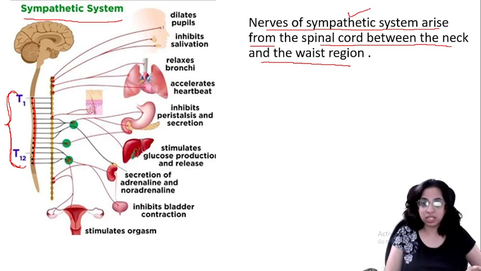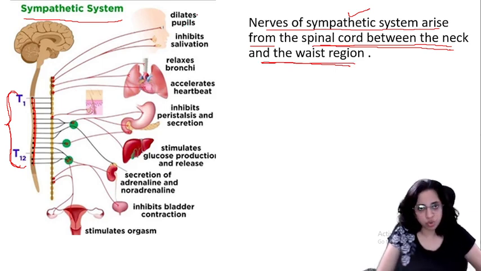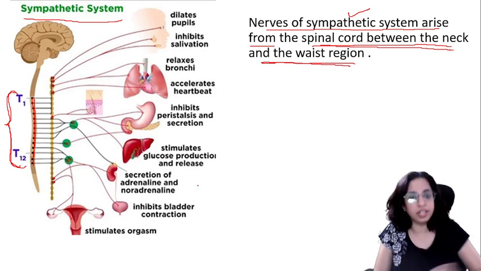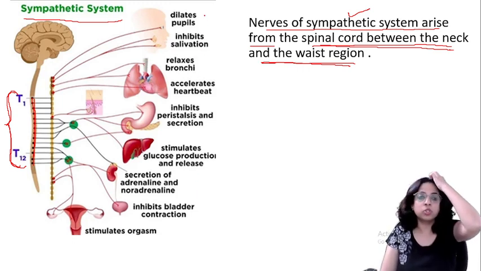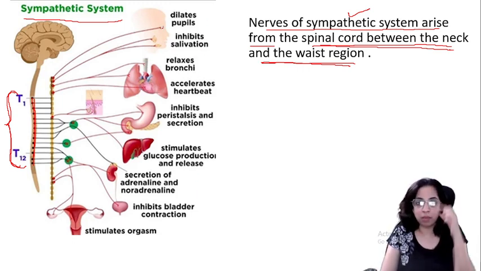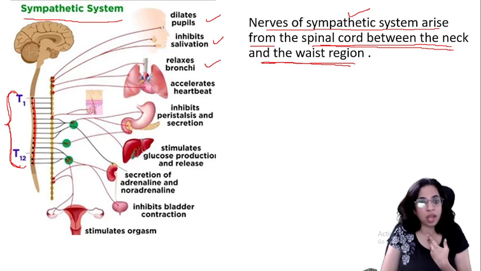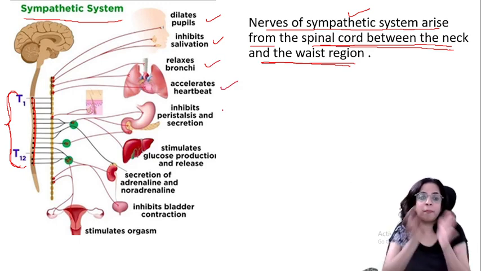The sympathetic system nerves arise from the spinal cord between the neck and the waist region, and then they control these. I'll just read it for you, but then we will do it in detail also. It dilates the pupil. It inhibits the salivation. It relaxes the bronchi, accelerates the heartbeat. It inhibits the peristalsis movement and the secretions.